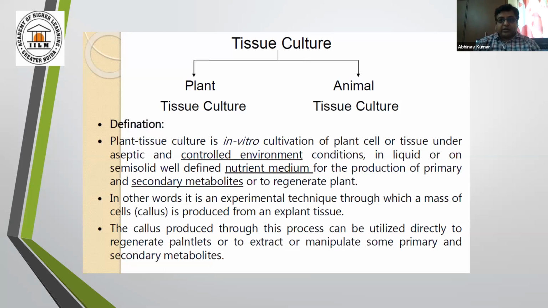I am just giving you one example, like production of pure lines. If we go through a conventional breeding method, it will take several years to complete it. But if you follow plant tissue culture methods, we generally save 4 to 6 years, and we get as many pure lines as we can.